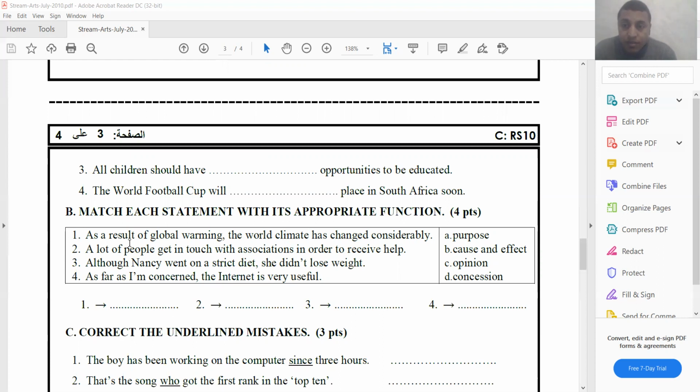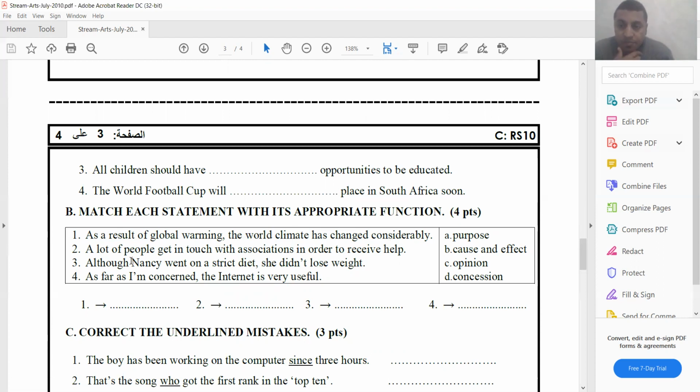As a result of global warming, the world climate has changed considerably. So pay attention to this phrase, as a result of, as a result. So as a result, this expression expresses cause and effect, cause and result. So of course, number 1 goes with B, okay?